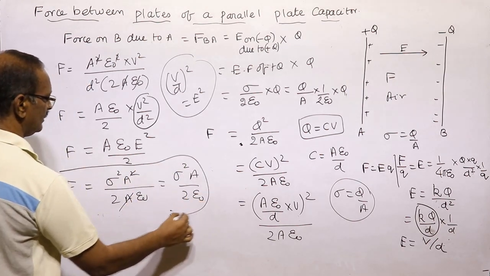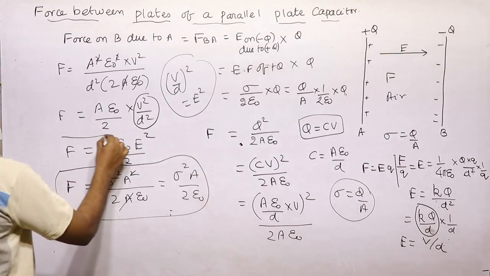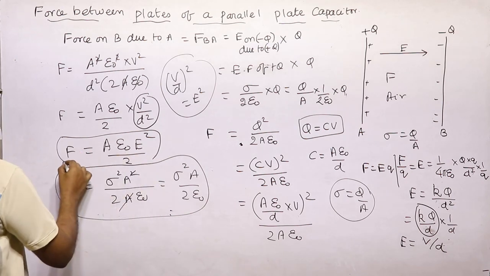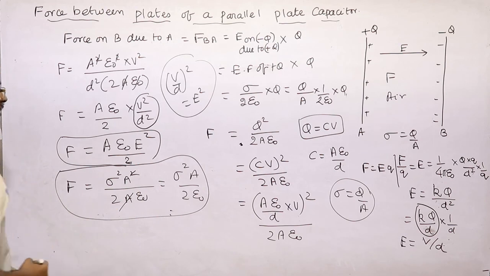This is also one more expression, which will come handy for calculation. So the force between two plates of a parallel plate capacitor is equal to A epsilon naught E square by 2.